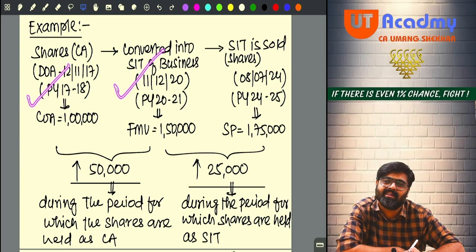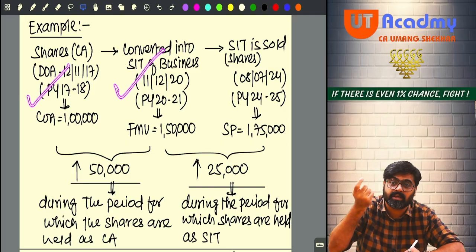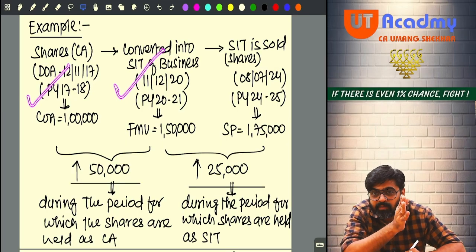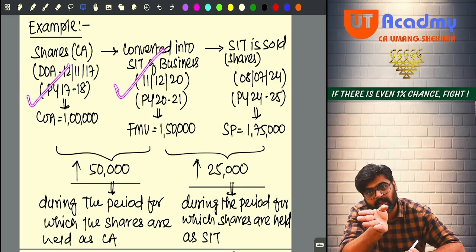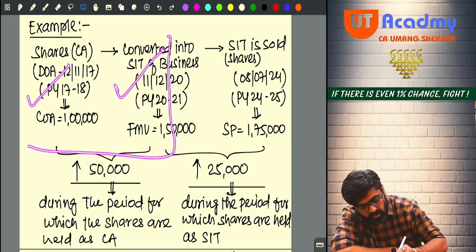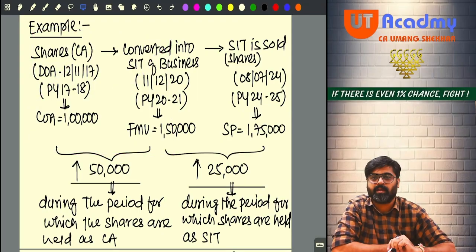So your period of holding of the capital asset will start from date of its acquisition and it will be taken till the date immediately preceding the date of conversion, because from conversion date it is becoming stock in trade. So this is the period of holding of your capital asset. Now check only this period of holding.